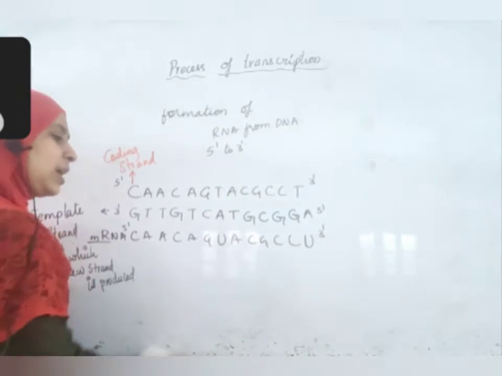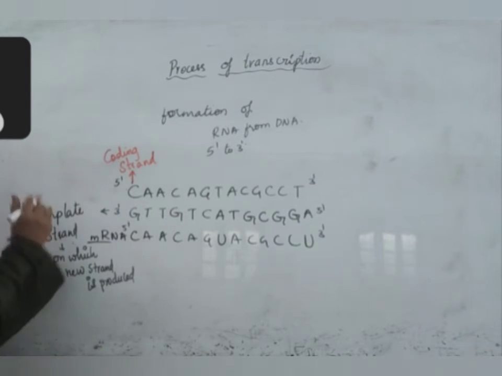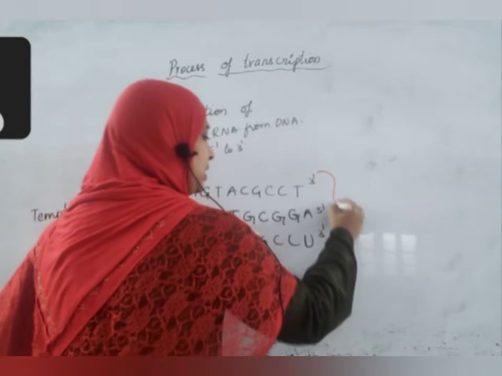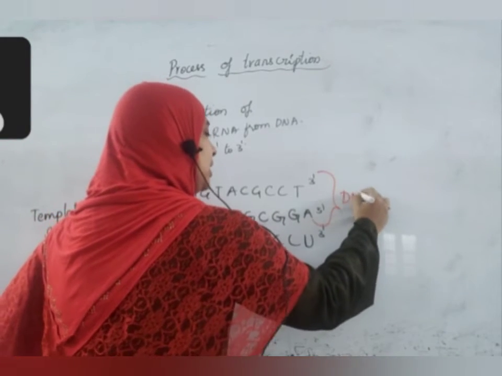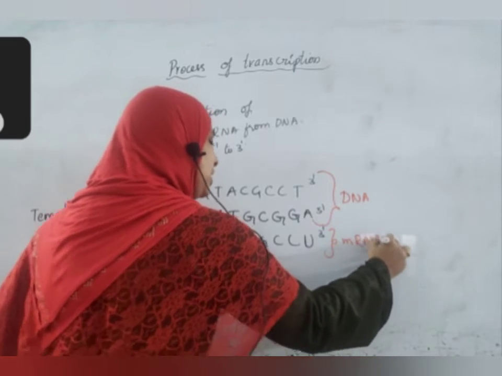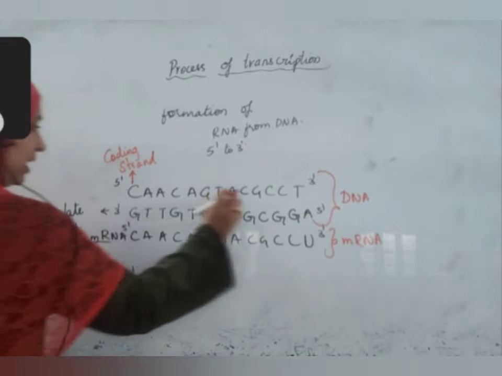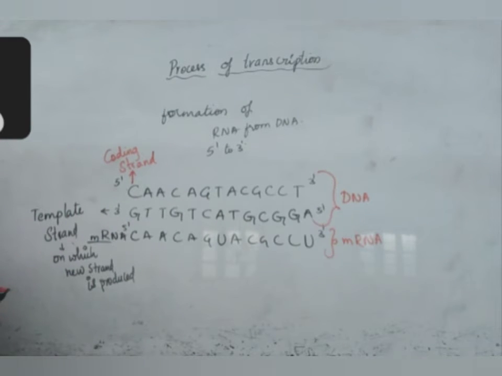Remaining all code is same. So that is the reason why it is called the coding strand. This is the DNA molecule, and this is the mRNA strand. In a DNA molecule, one strand acts as a template strand, the second strand acts as a coding strand.